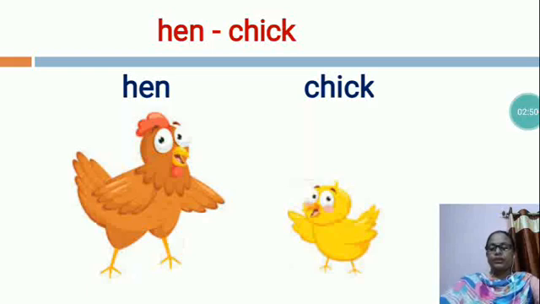So, we get eggs from a hen. We get meat also from a hen, and the young one of a hen is called a chick.